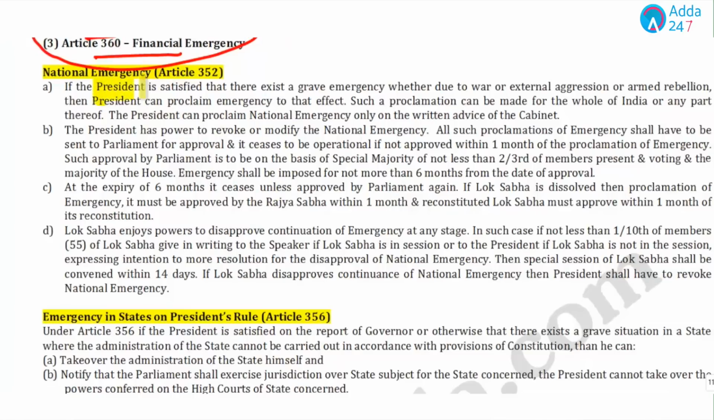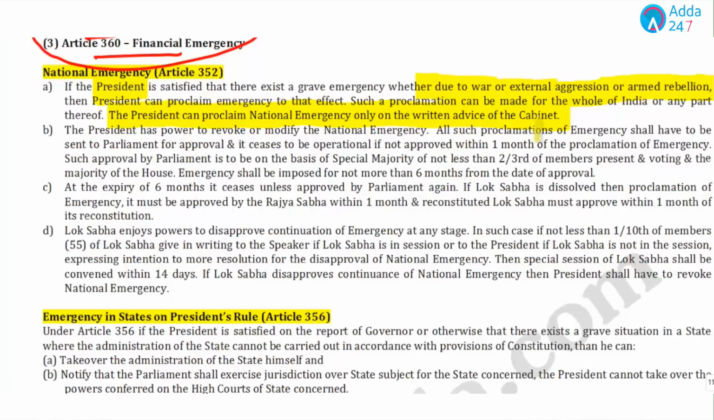Now, if the President is satisfied that there are three situations, whether due to war or external aggression or armed rebellion, then only the President can proclaim a national emergency. And the President can proclaim national emergency only on the written advice of the cabinet. The president has the power to revoke or modify the national emergency.